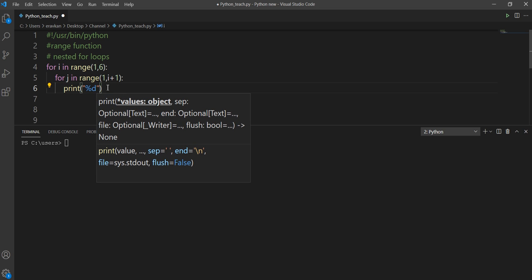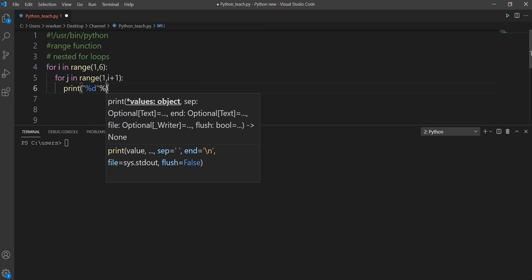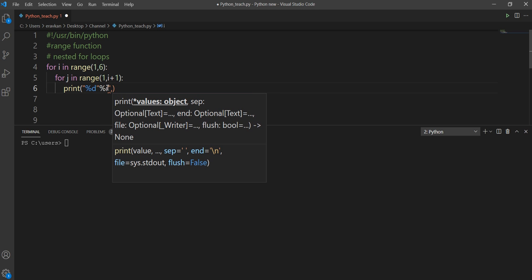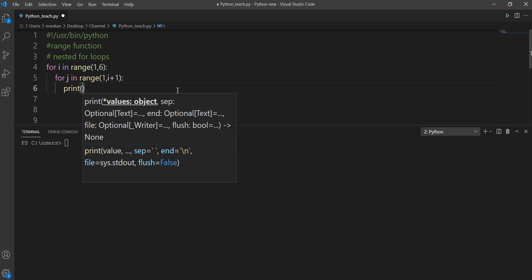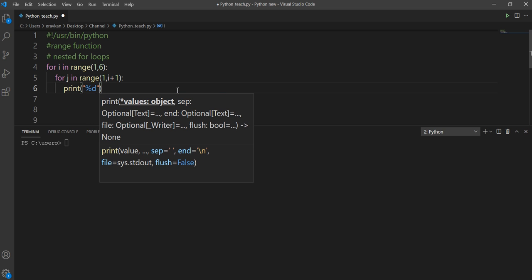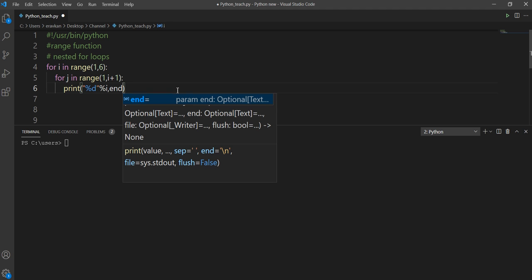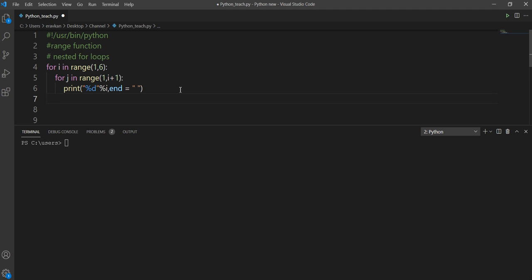I can take percentage %d and then percentage %d again, for formatting, to make things look good in printing, or I can do it simply with print and end. Okay, I will explain you. Let me run the program first.